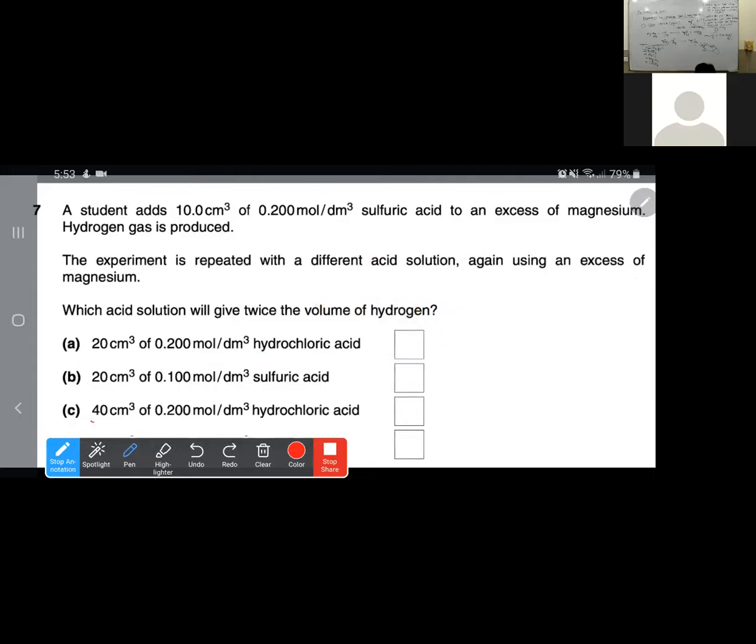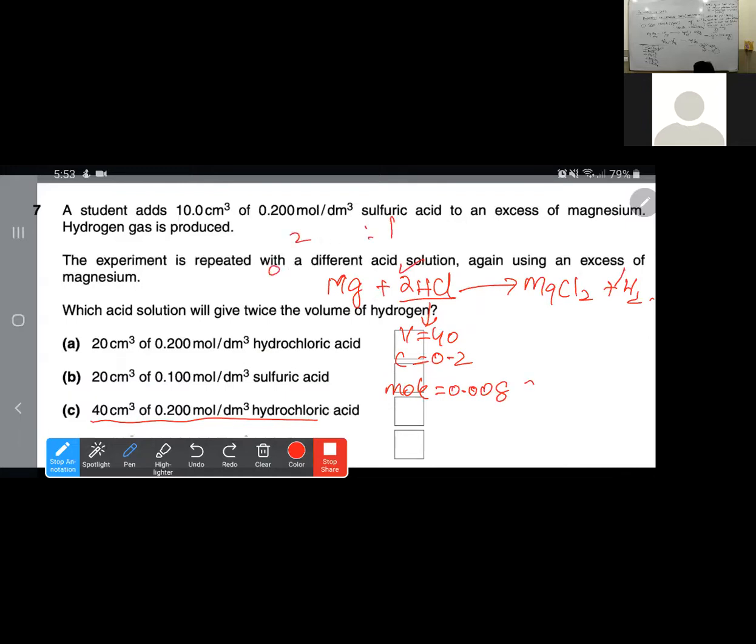Okay, now do this hydrochloric acid. So Mg plus 2HCl is going to form MgCl2 plus H2. Hydrochloric acid has volume 40, concentration 0.2. So the moles are 0.008. So this is 2:1, this is 0.008, this is X, cross multiplied, so it would be 0.004. So these are double the moles of the previous ones. So see, that would be your answer.